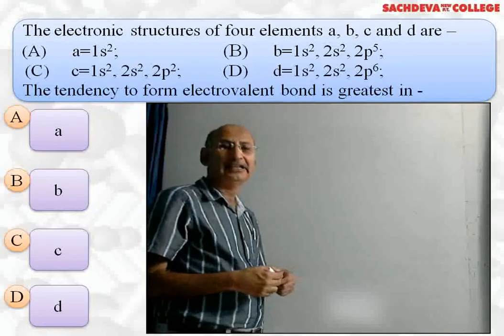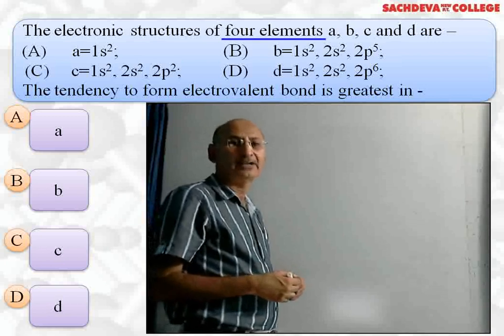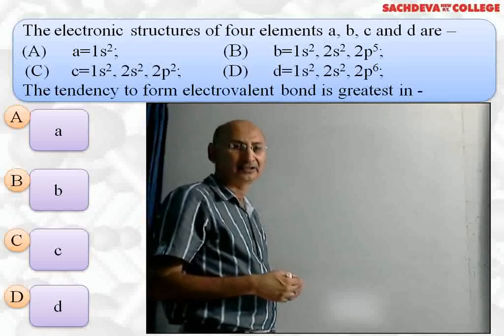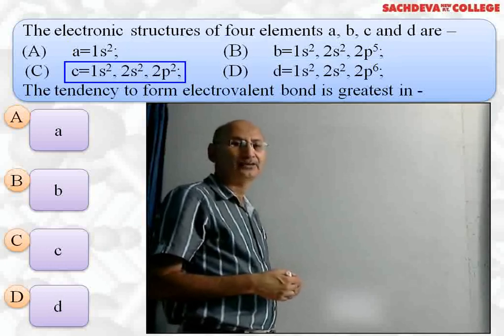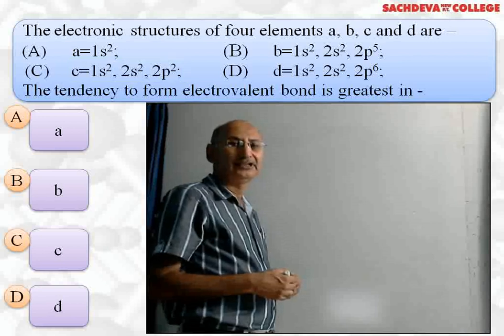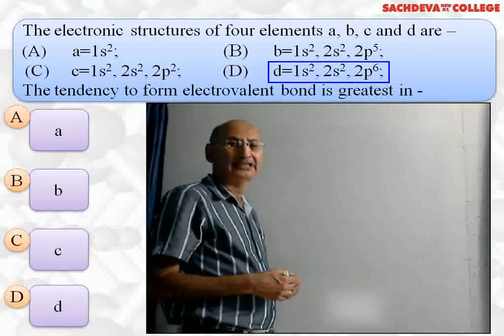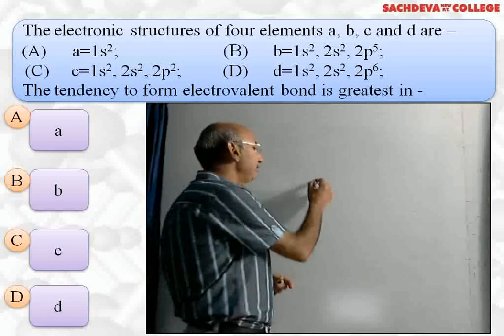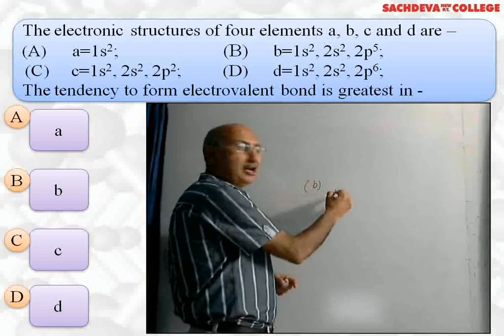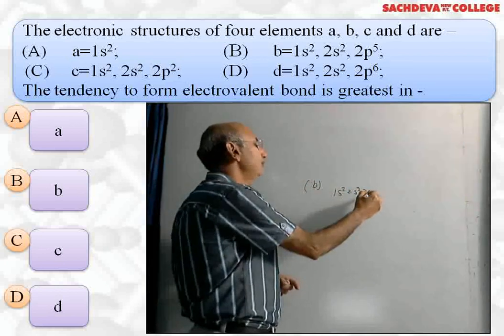Next question, the electronic configuration of 4 elements A, B, C, D are given. A is 1s2, B is 1s2, 2s2, 2p5, C is 1s2, 2s2, 2p2, D is 1s2, 2s2, 2p6. Tendency to form electrovalent bond is greatest in B part. Why is it B part? It is 1s2, 2s2, 2p5.